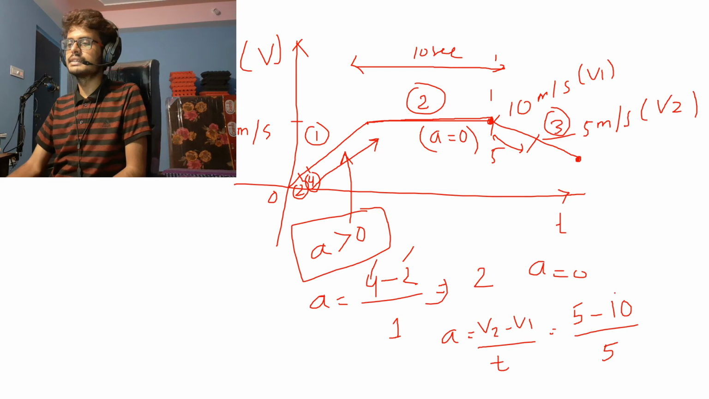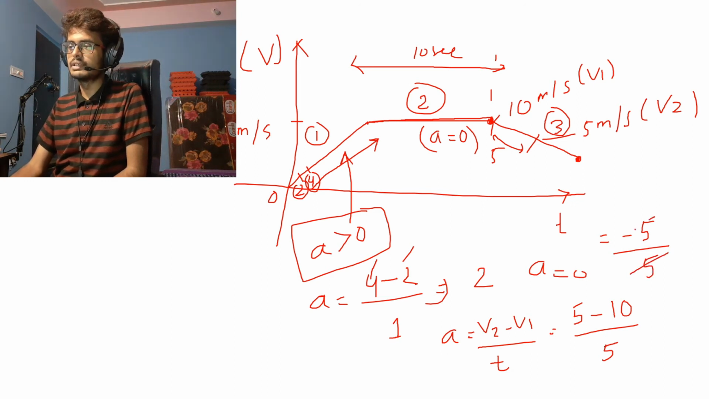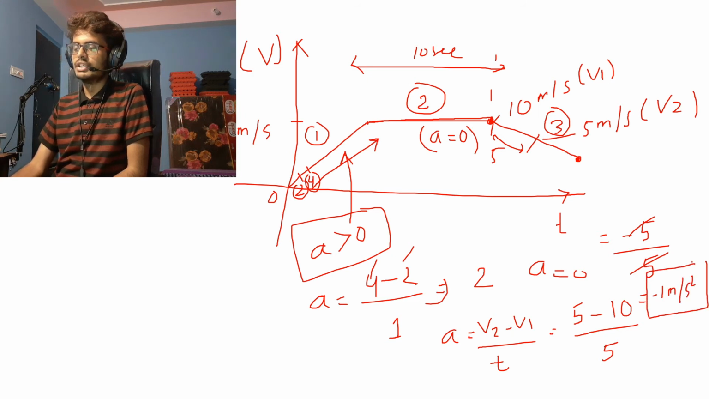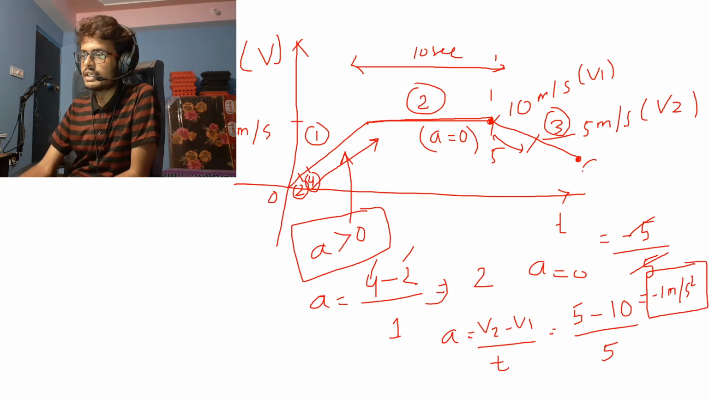So 5 minus 10 is negative 5, right? You are subtracting a bigger number from a smaller number. So you'll get negative 5 divided by 5. You cancel this off. You get minus 1 meter per second square. So this is the unit of acceleration. So now we find the acceleration is less than 0 at this phase.